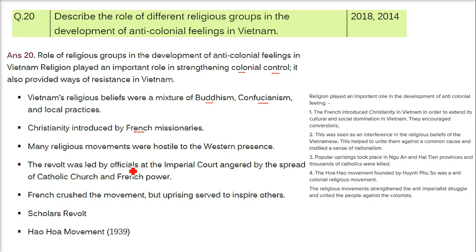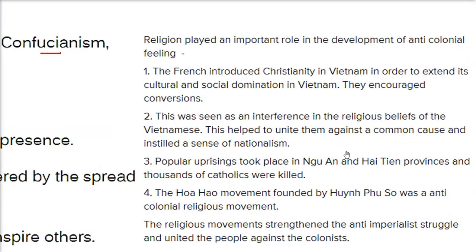The revolt was led by officials at the imperial court, angered by the spread of the Catholic Church and French power. The French crushed the movement, but the uprising served to inspire others. Then came the Scholar Revolt, followed by the Hoa Hao movement. There is one more way to answer this. You can also answer like this: the French introduced Christianity in Vietnam because they wanted some dominance, and they encouraged conversions. This was seen as interference in the religious belief of the Vietnamese, and it helped to unite them again for a common cause and instilled a sense of nationalism.